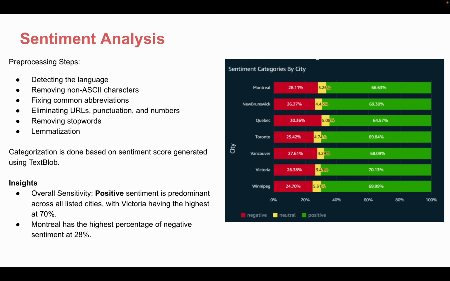This bar chart represents the categorized data by each city. We can see from the chart that the positive sentiment is predominant across all listed cities. Also, there is a consistent trend where the percentage of negative sentiment is about one fourth of the total. The percentage of neutral sentiment is relatively low across all the cities. To conclude, the differences between the cities are not drastic, indicating a possible overall similarity.